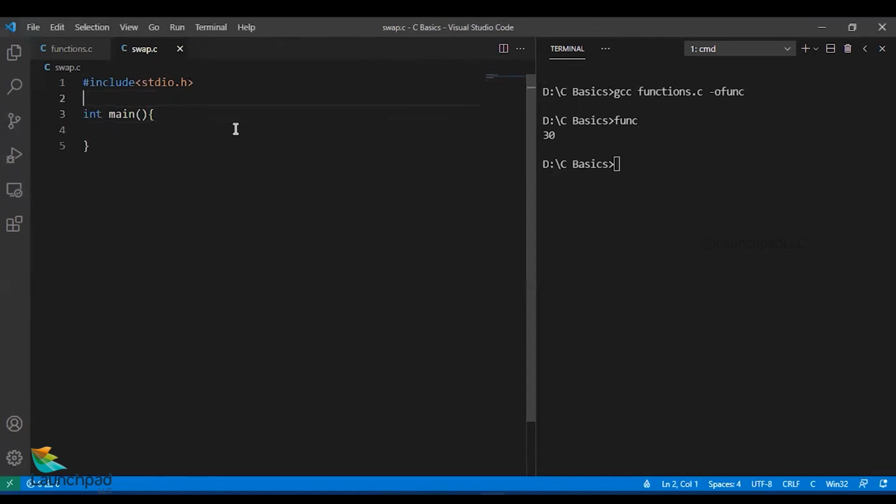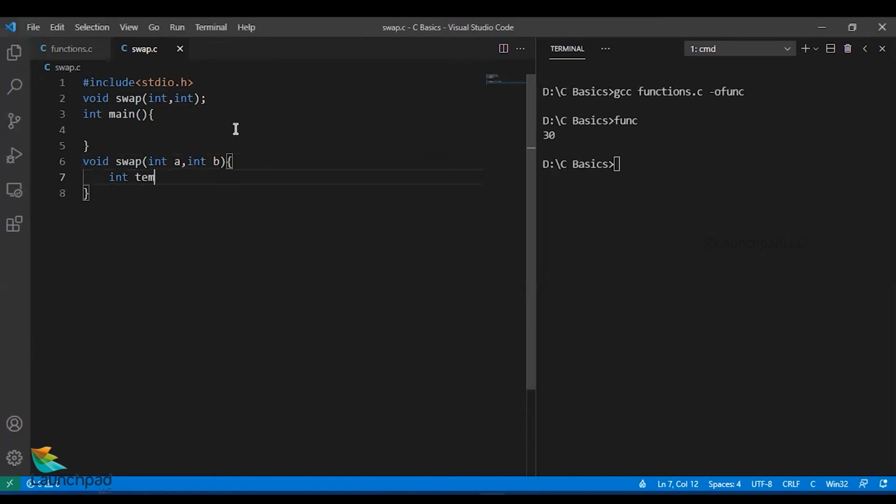I'll write one function here, which is to swap: void swap(int a, int b). I'm declaring the function here. And after this, I'll define the function void swap(int a, int b).